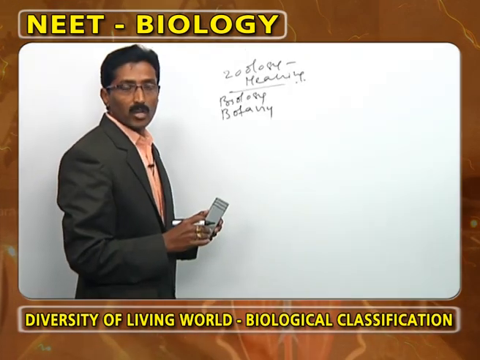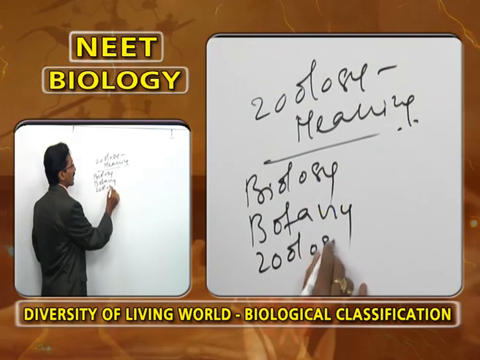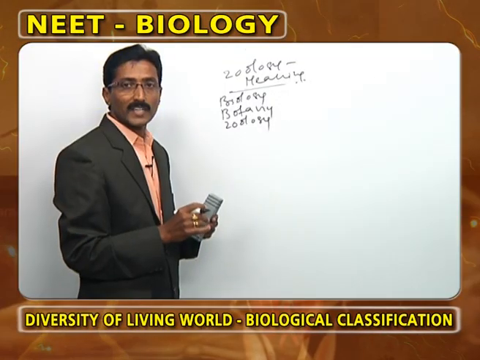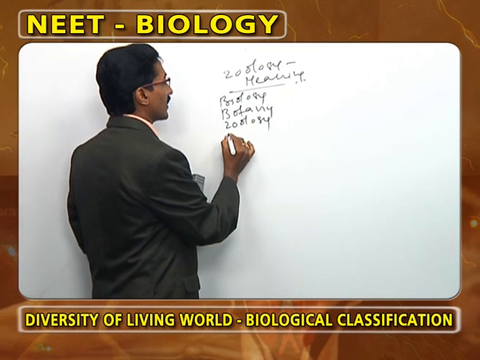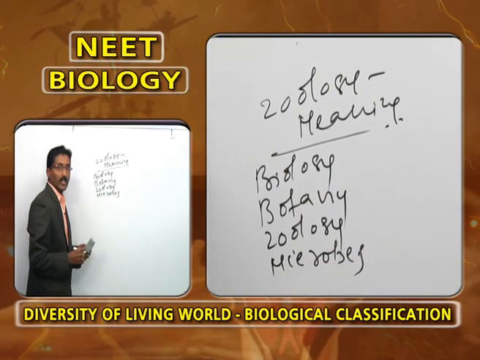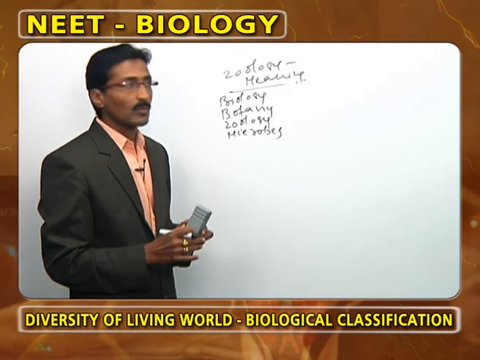What is meant by botany? The study of plants. The second one we call zoology. What is meant by zoology? The study of animals. In association with plants and animals, what are the other living organisms? The microbes. What is the meaning of microbiology? The study of microbes, we call it microbiology.